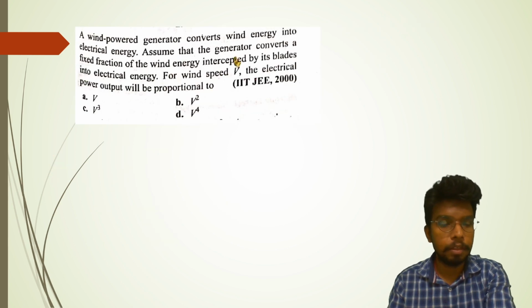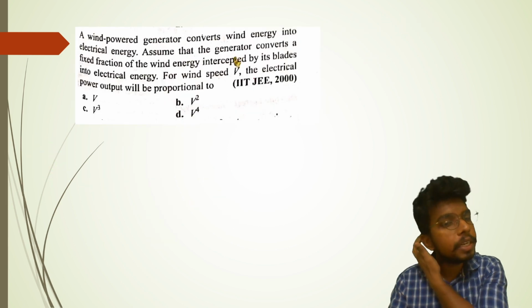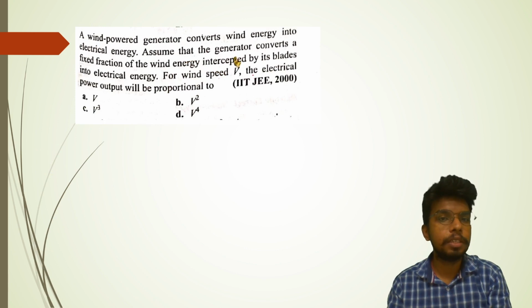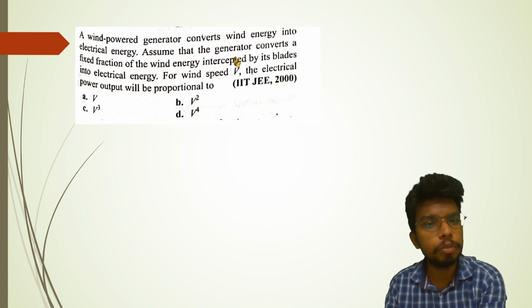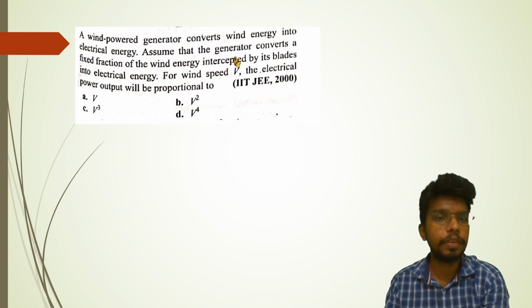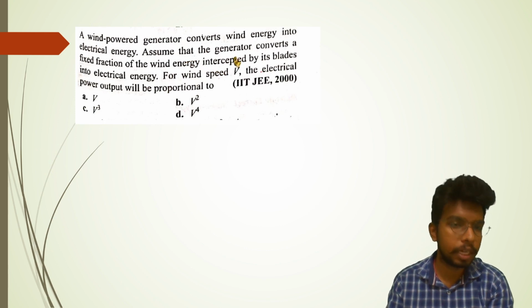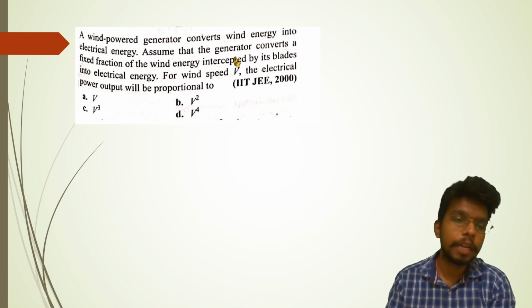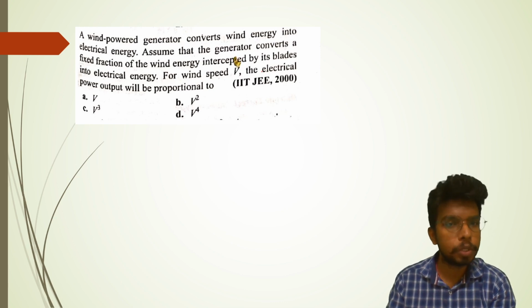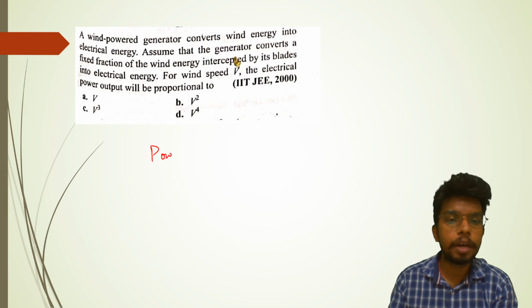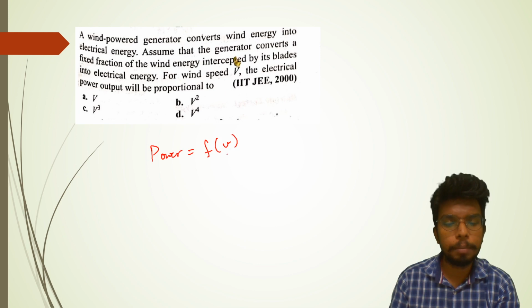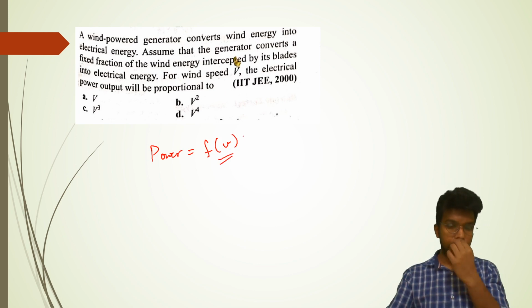Okay. A wind power generator converts wind energy into electrical energy. Assume that the generator converts a fixed fraction of the wind energy intercepted by its blade into electrical energy. For wind speed v, the electrical power output will be proportional to. We have to find out the proportionality or dependency of power on v, as a function of v.